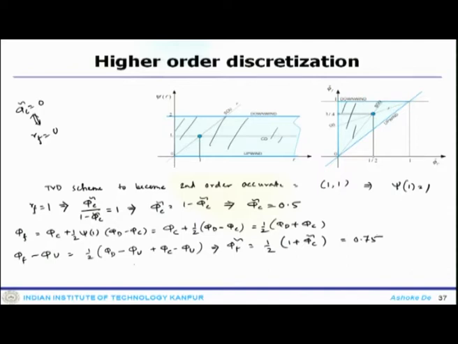Now, this is the point exactly passing through 0.5 and 0.75 in NVF.